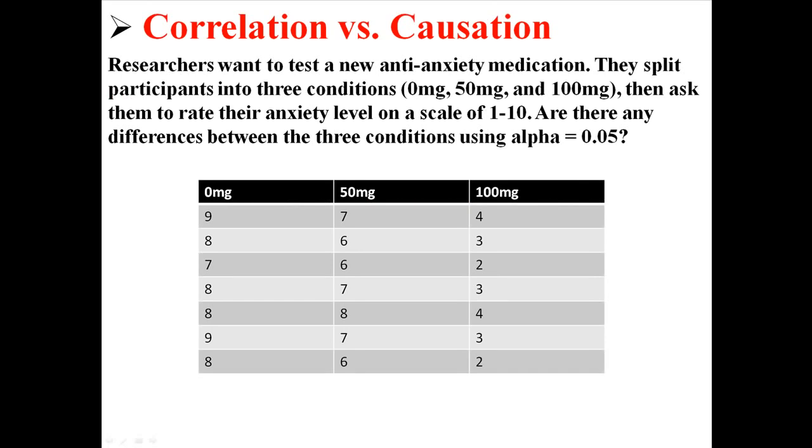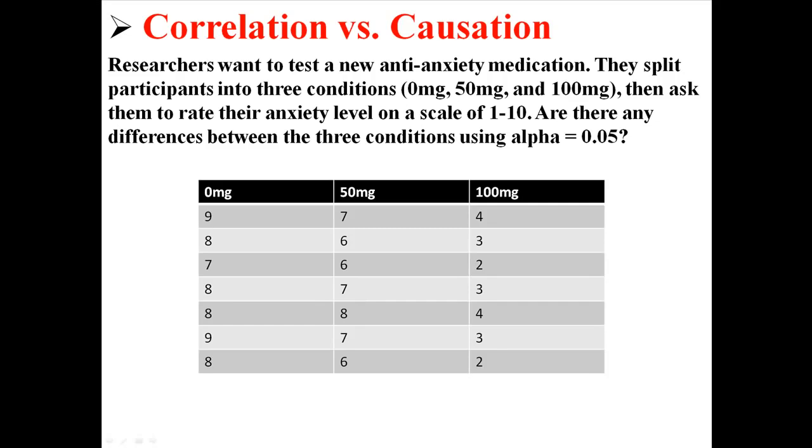So here's an example of a true experiment. Researchers want to test a new anti-anxiety medication, where they split participants into three conditions, 0, 50, or 100 milligrams. They then ask them to rate their anxiety on a scale of 1 to 10. Are there any differences between the three conditions using alpha 0.05?